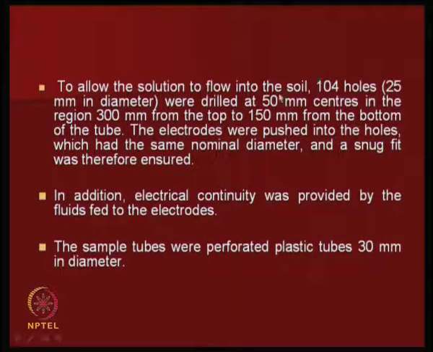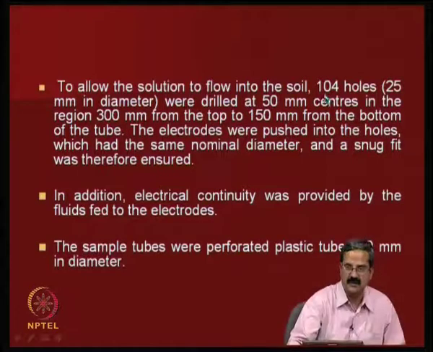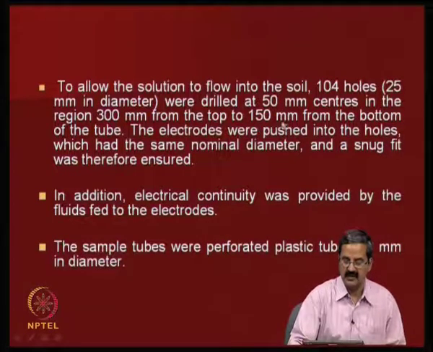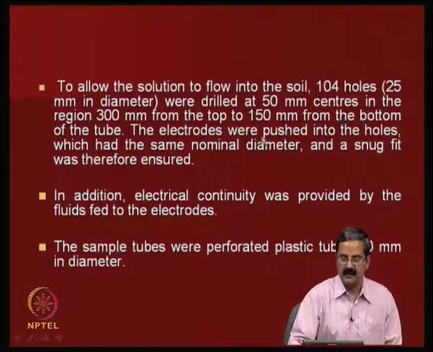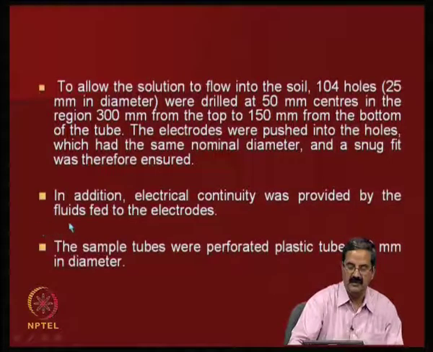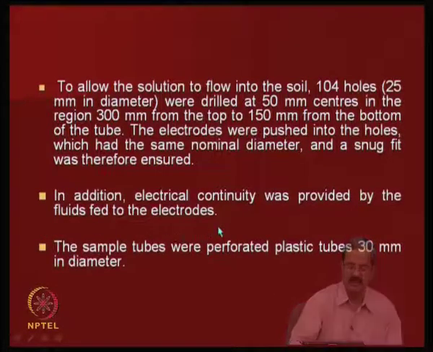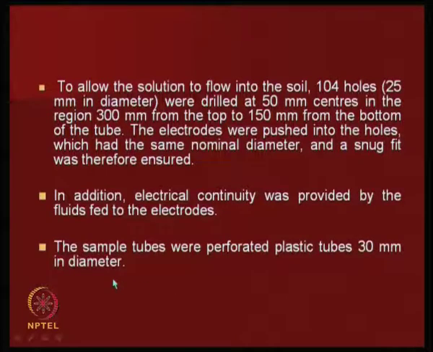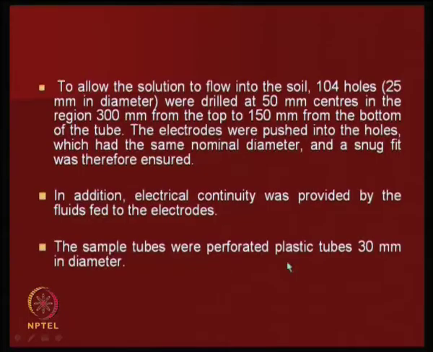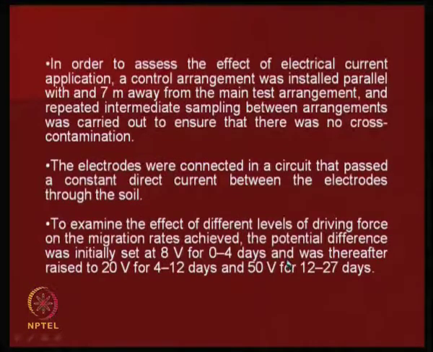To allow the solution to flow into the soil, as I said, we need to have some sort of stabilizers. To allow the solution to flow, holes were drilled at 50 mm center to center, 300 mm from the top, and they were able to saturate the whole area. The electrodes were pushed into the holes which had the same nominal diameter, and a snug fit was ensured. In addition, electrical continuity was provided by the fluids fed to the electrodes. So, they are trying to ensure that electrical continuity was maintained, and you also have sampling tubes, plastic tubes.